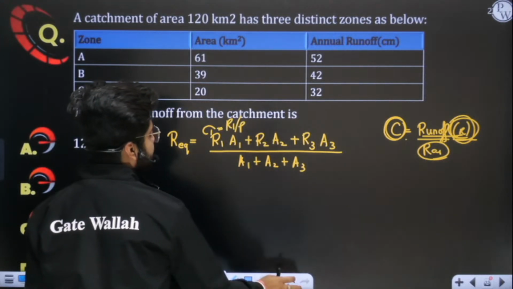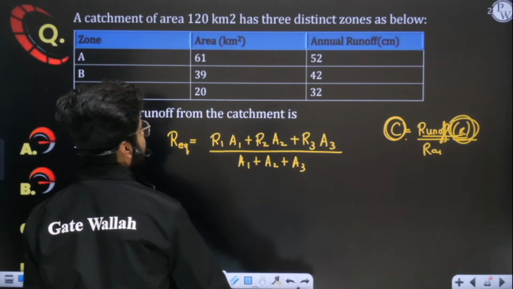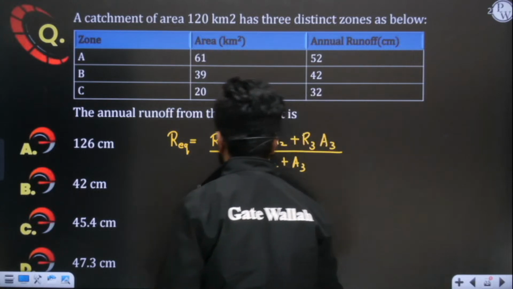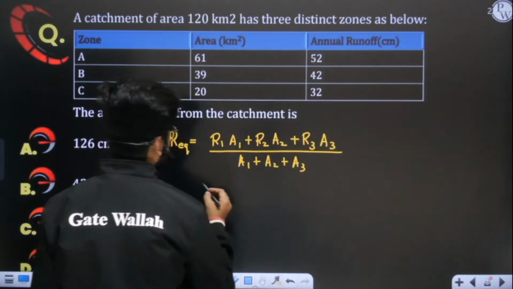So this P thing will get cancelled. Yes or no? It is very simple. I hope you have understood this. So C and runoff are proportional, so we can write this. One boy has also solved this question.